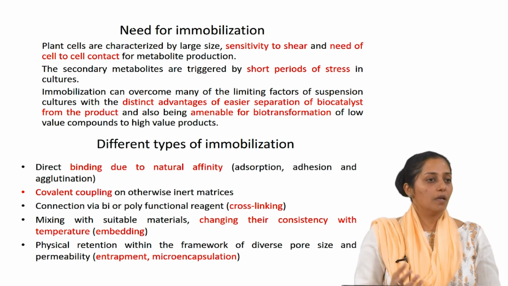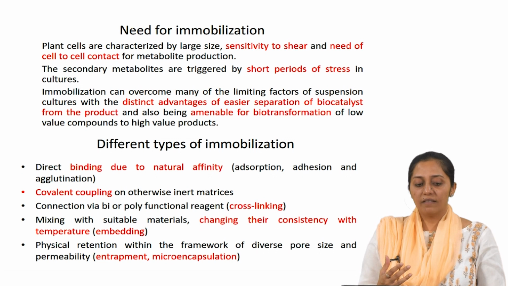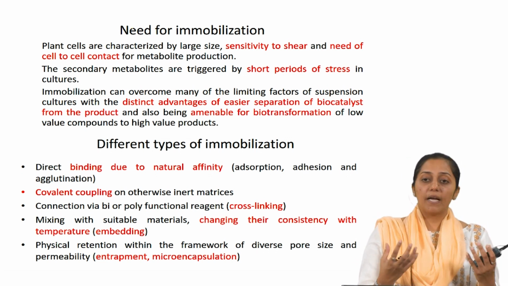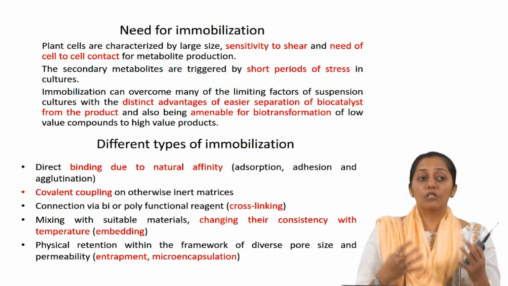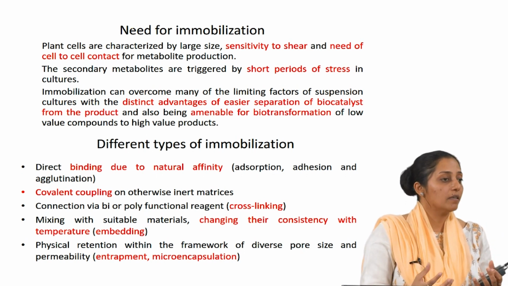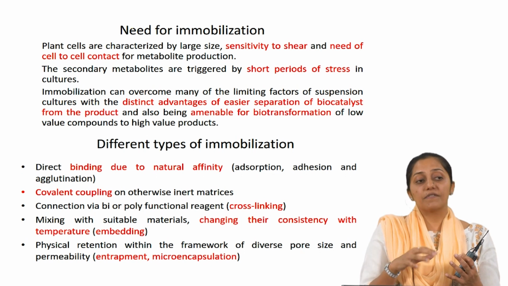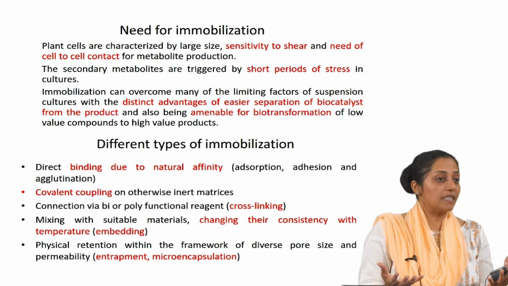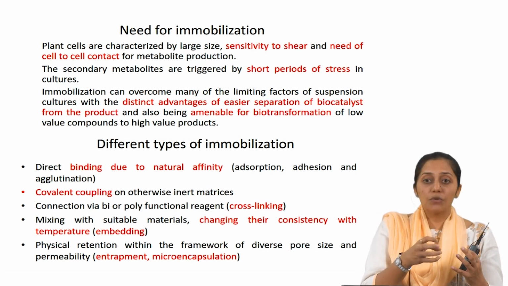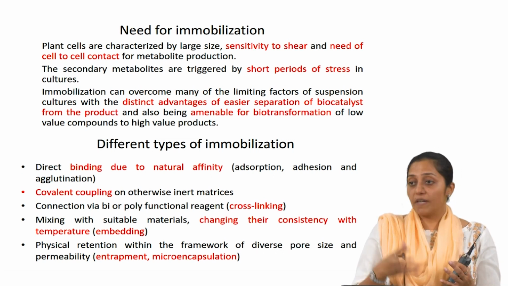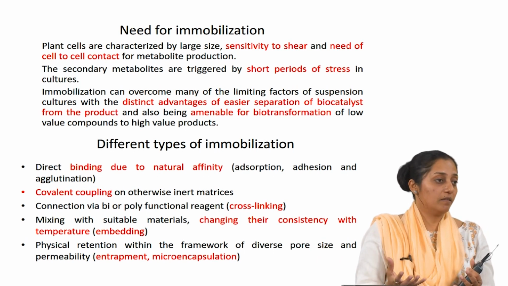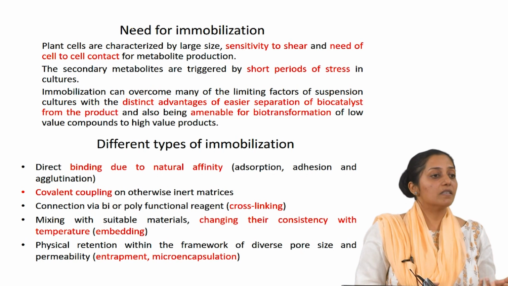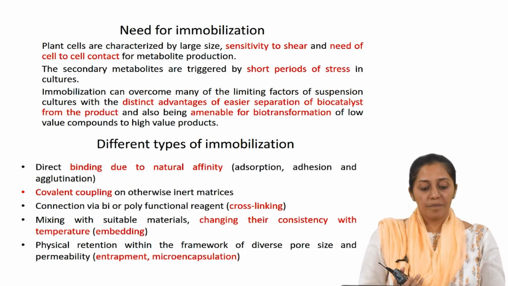So as I said, the need for immobilization in plant cell fermentation is because of their sensitivity to shear, because of the large size. Then, I told you that the biochemical capability is also dependent on cell to cell contact. So sometimes immobilization gives them biochemical signals which improve the secondary metabolism in plant cells, because you attach them to supports which may lead to differentiation. Those signals can be provided such that your synthesis of the secondary metabolite is induced or accelerated.